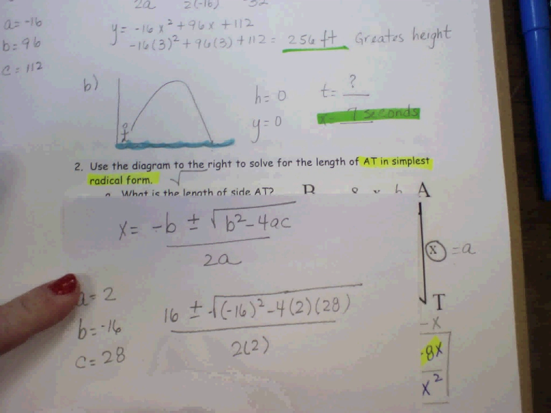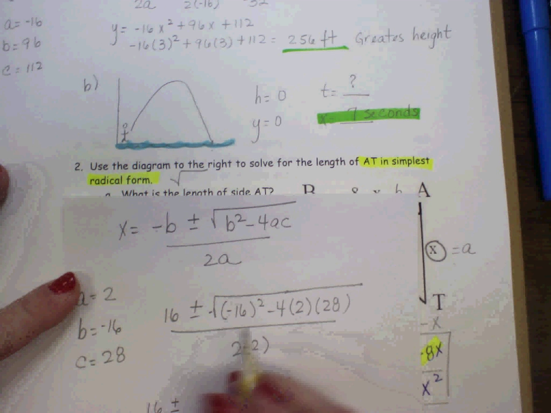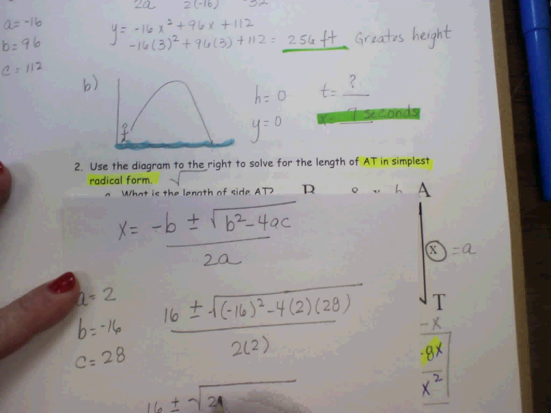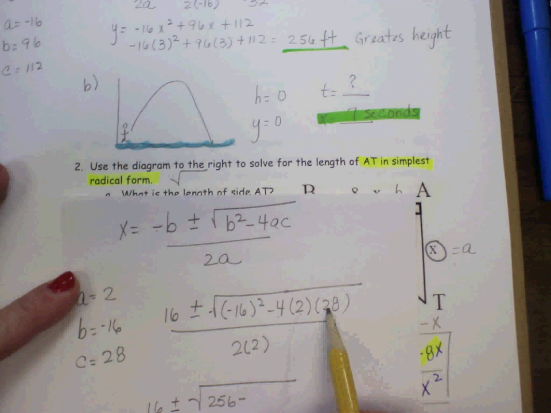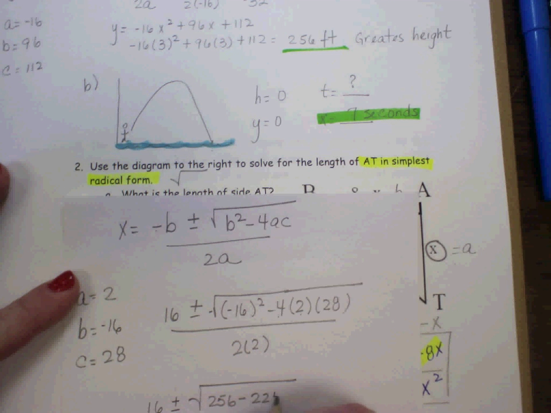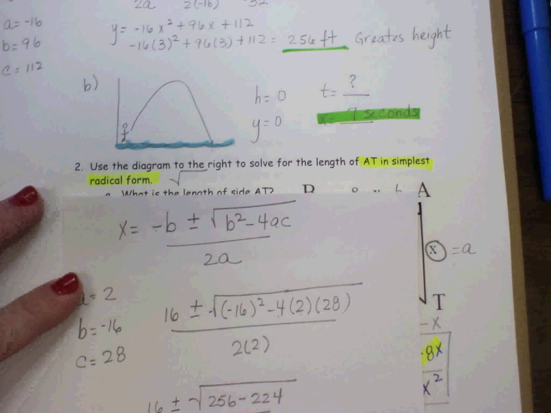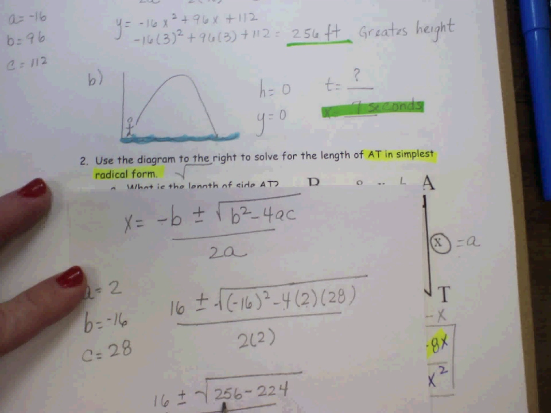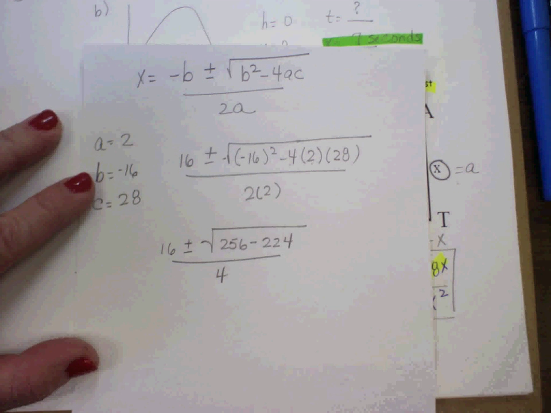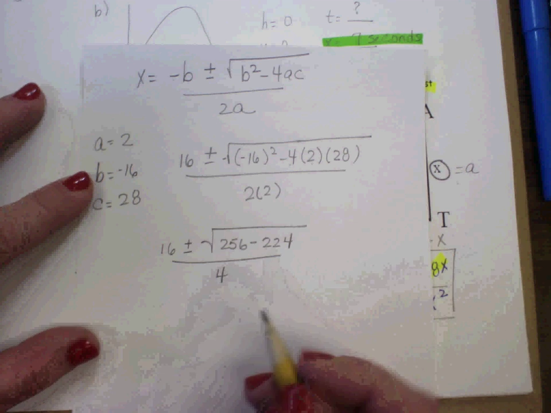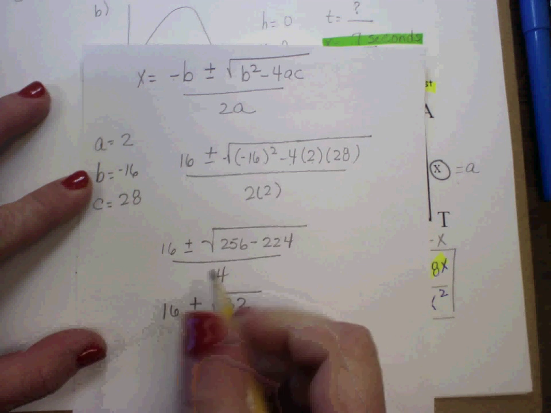All right, so then that becomes 16 plus or minus the square root of negative 16 squared, which is 256, minus 4 times 2 times 28, which is 224, and 2 times 2 would be 4. Now 256 minus 224 is the square root of 32.